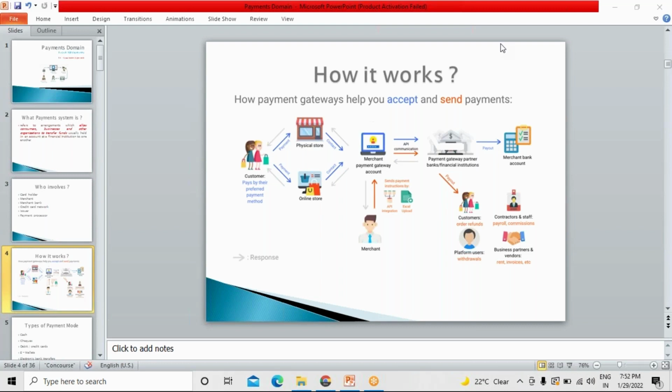So this acquirer should make sure that the credit card details given by the card holders will be passed to the credit card network, either Visa or Mastercard. That network request must then be authorized by the issuing bank.